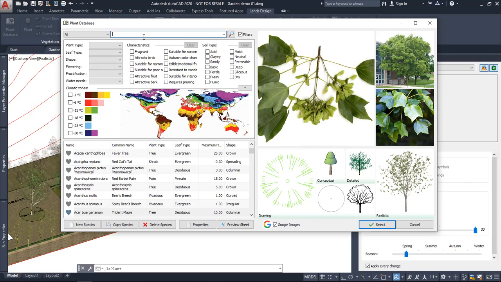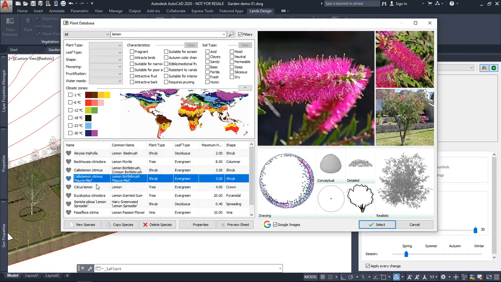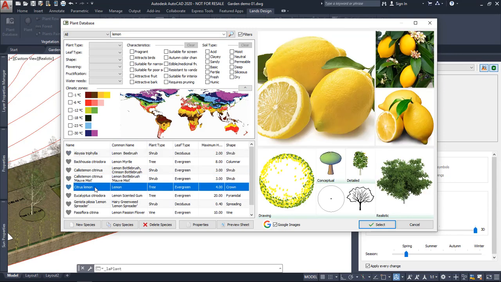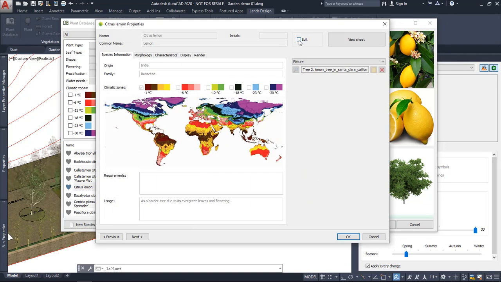Or you can use the search field, for example, to look for a lemon tree. So I can just search from the list and find the proper species. Now, if we want to check all the features of these species, we can open the properties, and here, selecting this edit button, we will be able to change the details of this species.